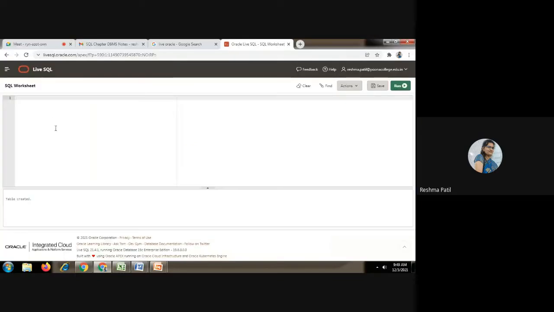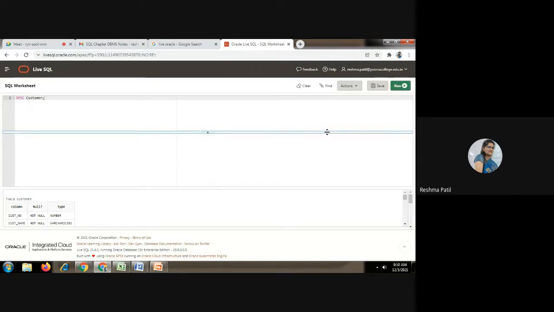Now I have deleted this part, and after some time I feel that I just want to see the attributes of table customer. That time you can write DESC. DESC means description, and then write the table name. This table name you should know. You have to remember this. DESC space, then table name, this customer table. Now execute it. Here you can check.